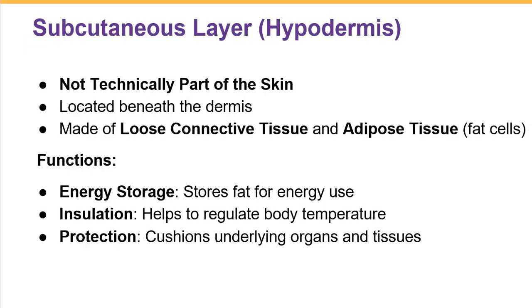When we talked about the subcutaneous layer or hypodermis, we said it's actually not part of the skin. It's just a layer under the skin. So it's not technically part of the skin. Please do not forget. It's just a layer of fat tissue under the skin. So what is the reason we have the hypodermis layer under the skin? Because it is an energy source or energy storage, as in this layer we have a lot of fat tissue. It also functions as insulation, helps to regulate the body temperature, and also provides protection because it cushions the underlying organs and tissues.